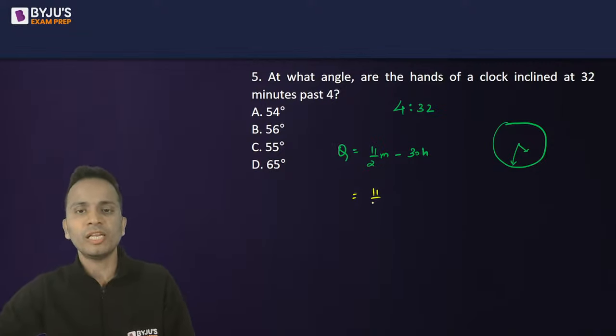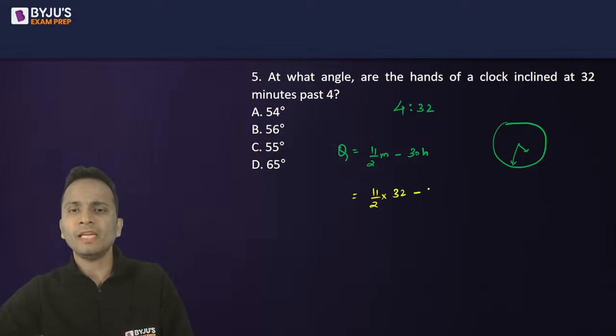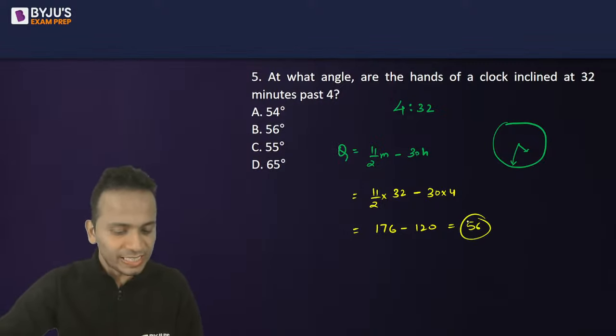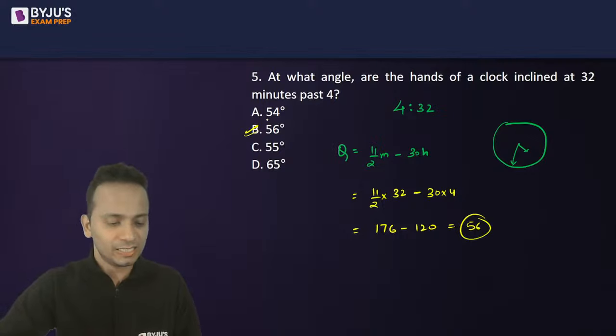Okay, so 11 by 2 multiplied by m, that is 32, minus 30 into h, that is 4. So simplifying this, 32 divided by 2 is 16. 16 into 11 is 176 minus 120. The correct answer is 56. So yes, 56 degrees is the correct answer.